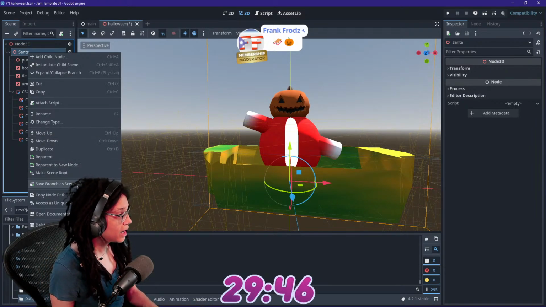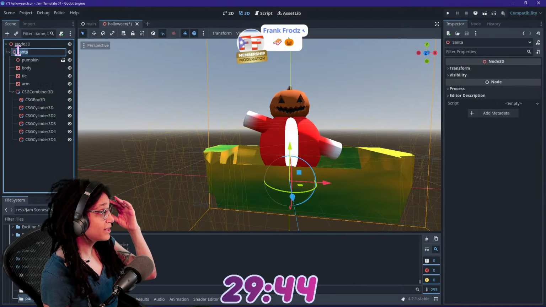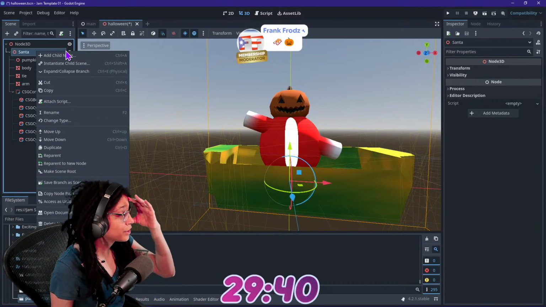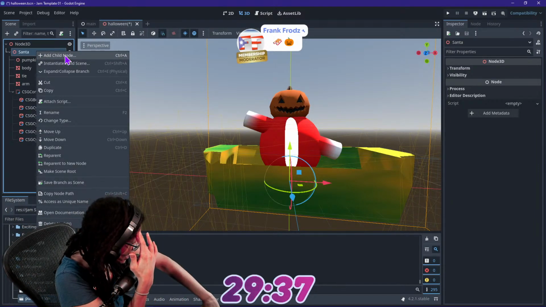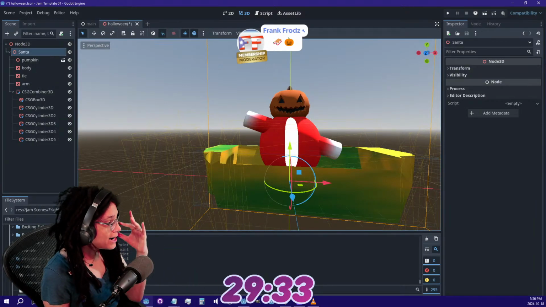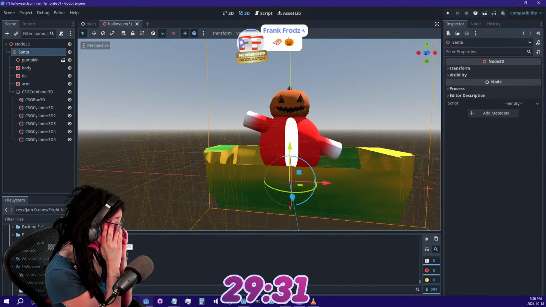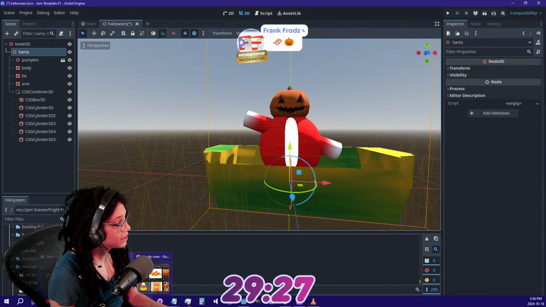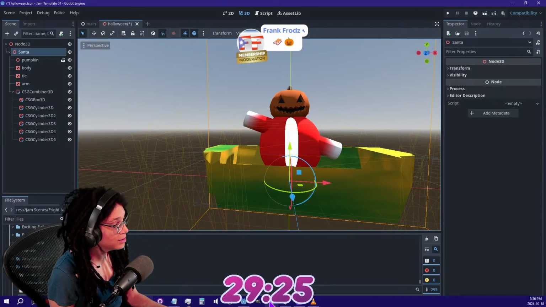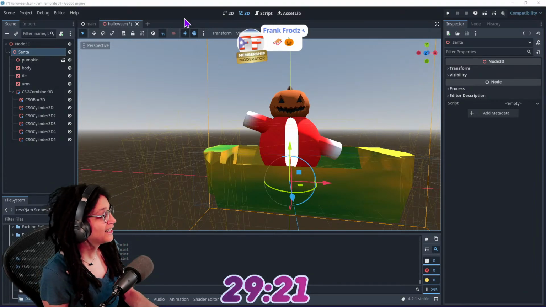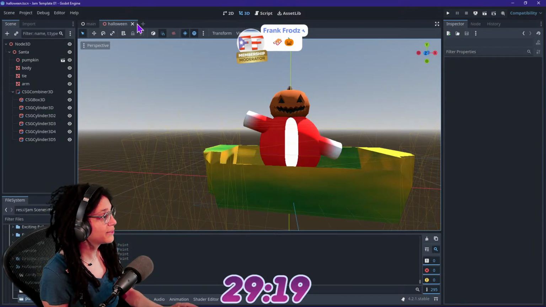So now I am going to actually have this. Oh God. Oh wow. What am I going to do? I need this to follow the cursor on the X and Y axis. Do you know how to do that? Do I know how to do that? I do. I need to borrow code from my other game. That's gonna make this go really well. So I'm actually gonna boot up another instance of Godot right now, and I'm gonna borrow code from my other game. So what do I need to do in the meantime?